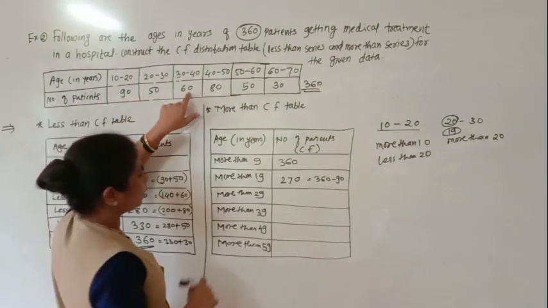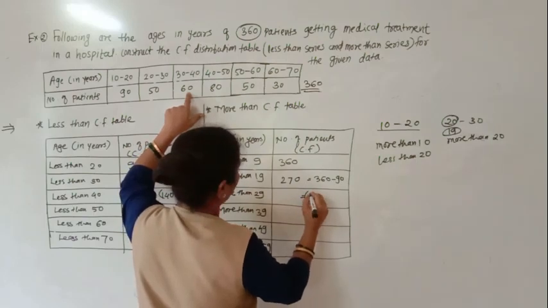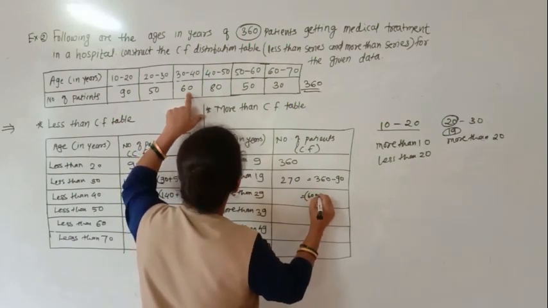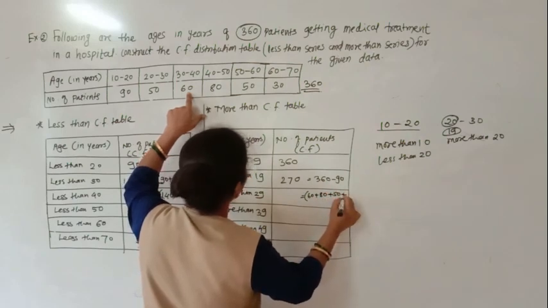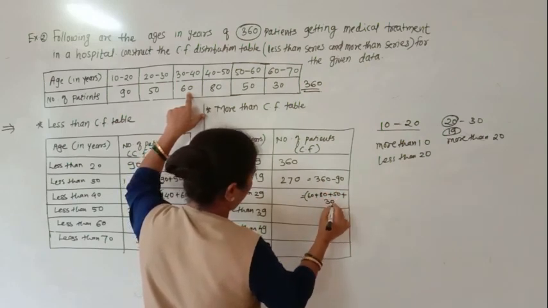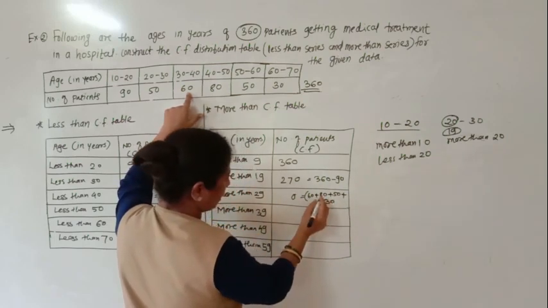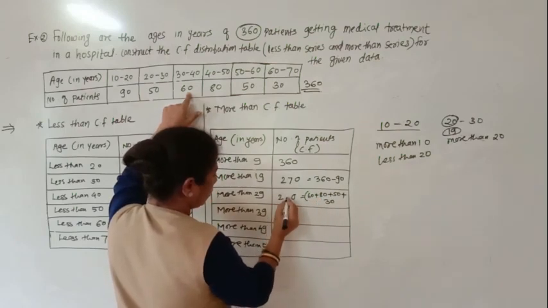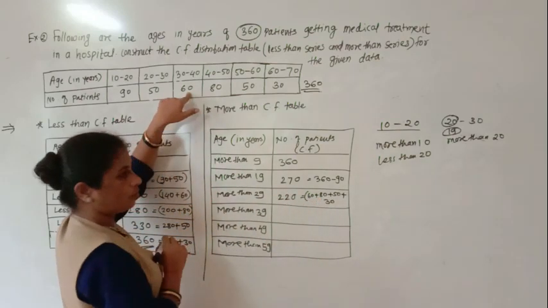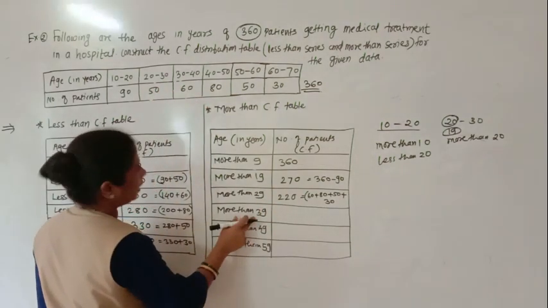So actually here we have to do 60 plus 80 plus 50 plus 30. How many are these? 0, 5 plus 3, 8, 8 plus 8, 16, 16 plus 6, 22.